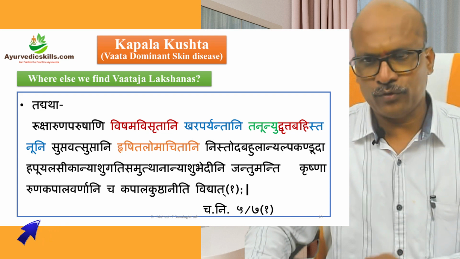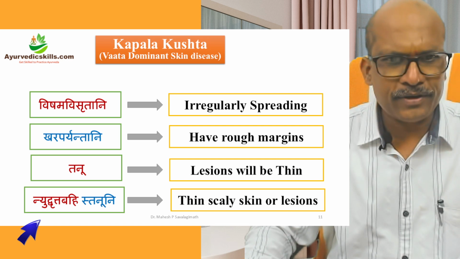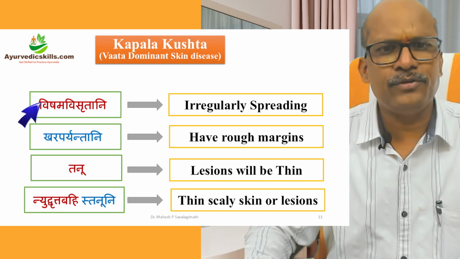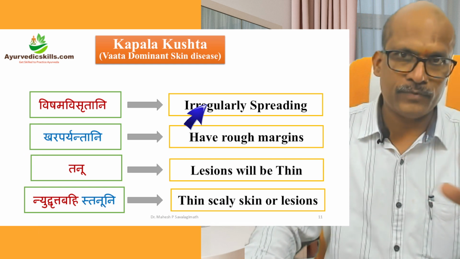Right? We will take these four. Now, how do they present? For example, Vishama Visruti means that the lesions are spreading irregularly. They do not follow any pattern.